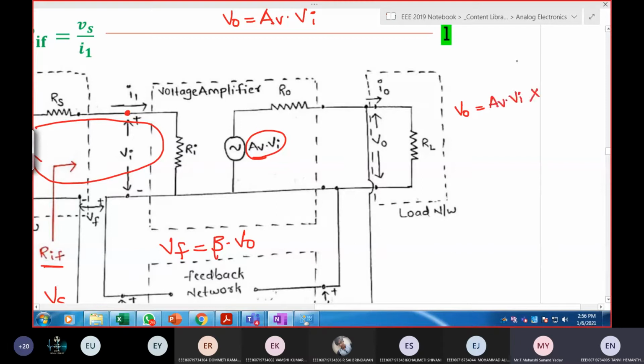It is the total voltage, across the opposite resistance RL. RL by RL plus R naught. Anything is okay. And here one condition is RL is greater than R0. So which parameter should I neglect? R0 can be neglected. So this RL and RL will get cancelled, so that V out is equal to Av into Vi. So I got the value of V out. Directly substitute here now.